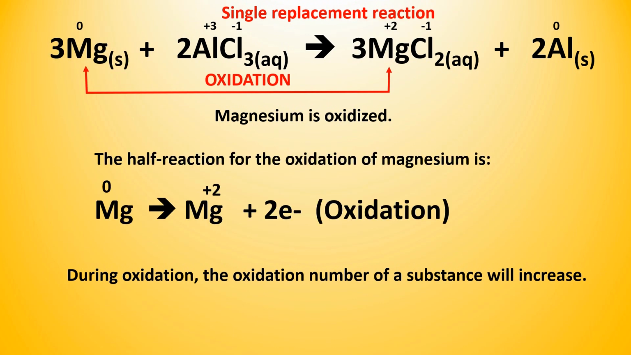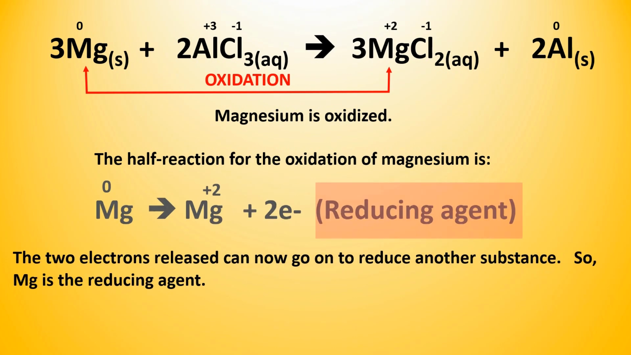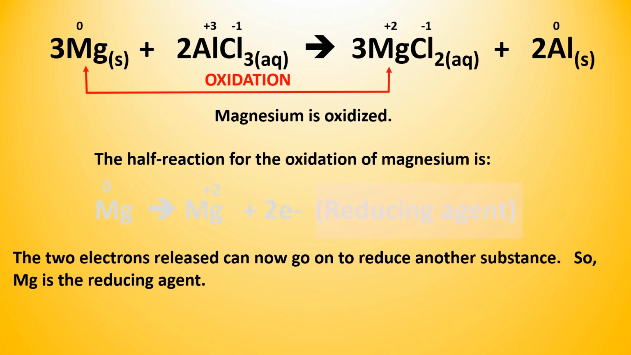The half reaction for the oxidation of magnesium is written as follows. Mg0 produces Mg2+ and 2 electrons. The 2 electrons released can now go on to reduce another substance, so magnesium is the reducing agent.